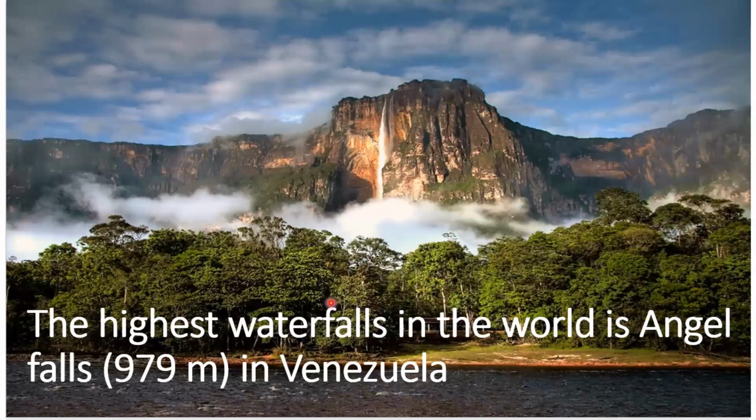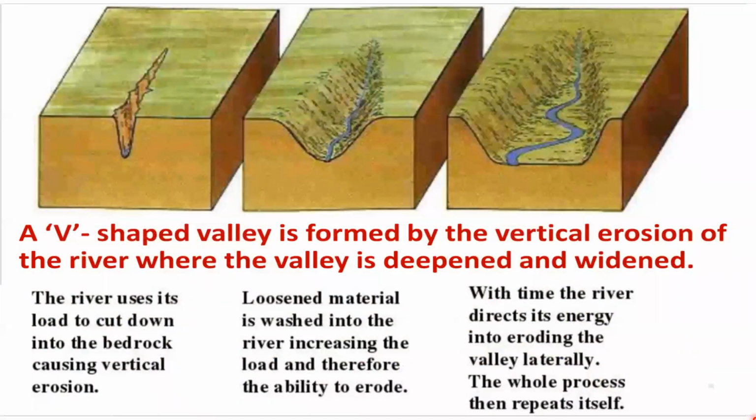The highest waterfall in the world is Angel Falls, which is in South America. The highest waterfall of India is Jog Falls, which falls across the River Sharavati in Karnataka. Now the next erosional landform formed by the work of a river is the V-shaped valley.